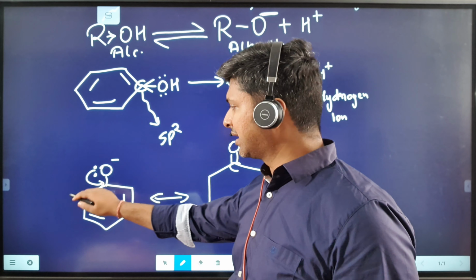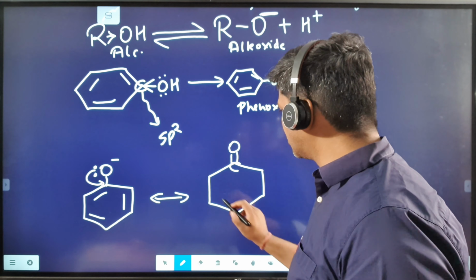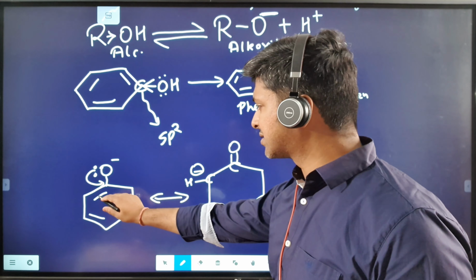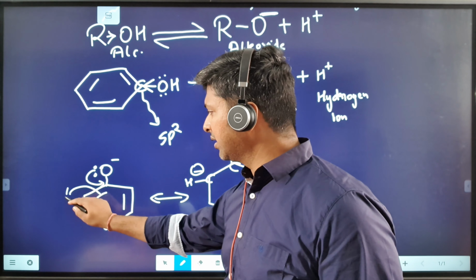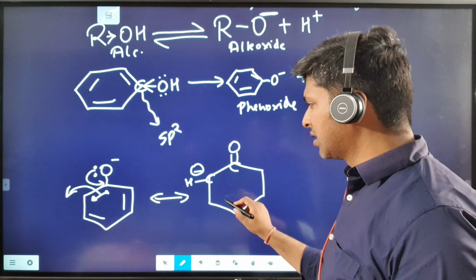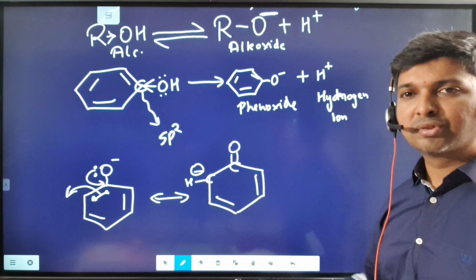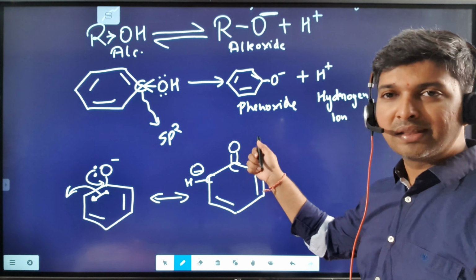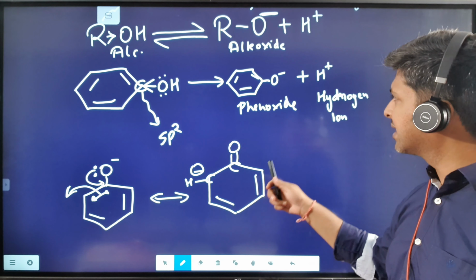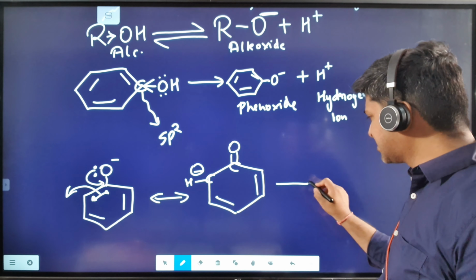And the moment you get that, this negative charge will migrate to the ortho position. Having a hydrogen over here, this double bond will move out, and the electrons are moving out. That's why you are having a negative charge on the ortho position. This bond is as it is. Because there is a negative charge on the ortho position, you can see that the negative charge is not there on the oxygen. That means it has got delocalized. Now in this case, can H plus recombine with the oxygen again? No, it cannot. And this resonance is not going to stop.